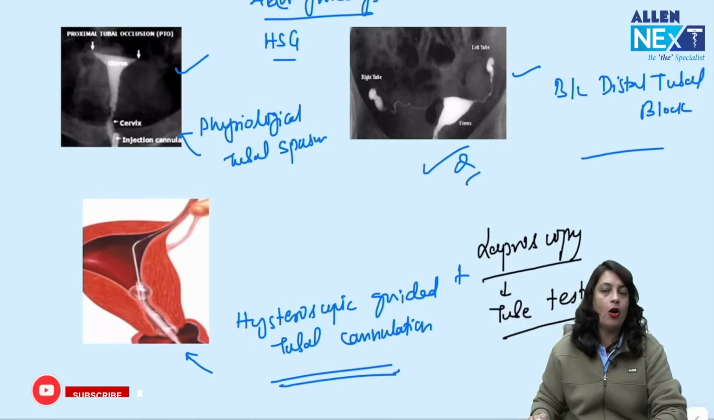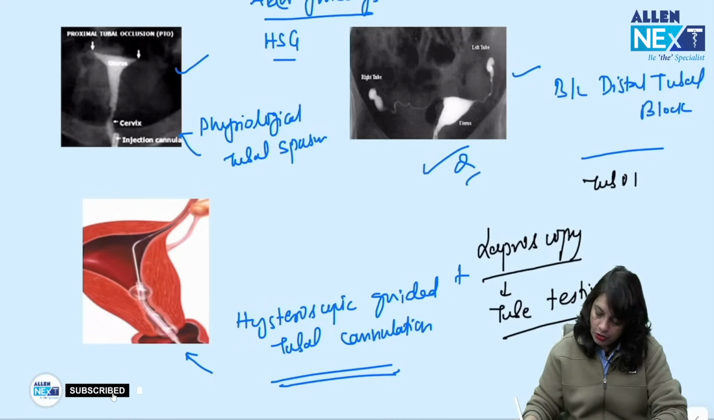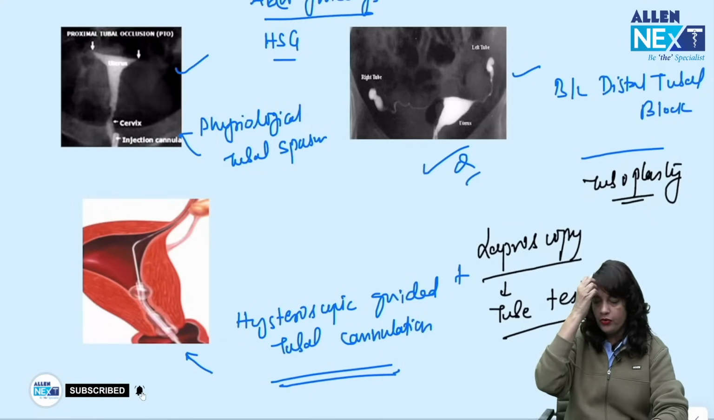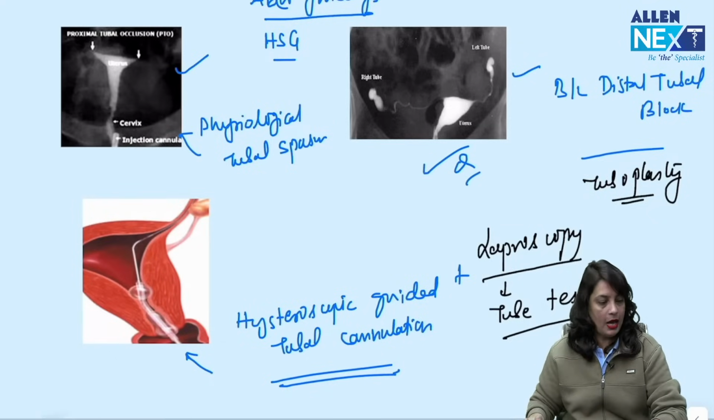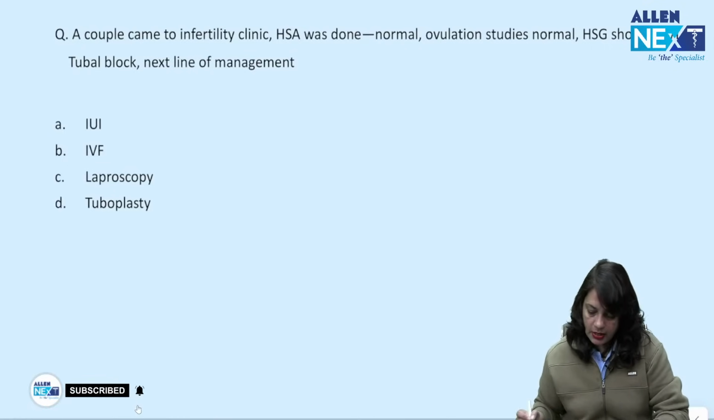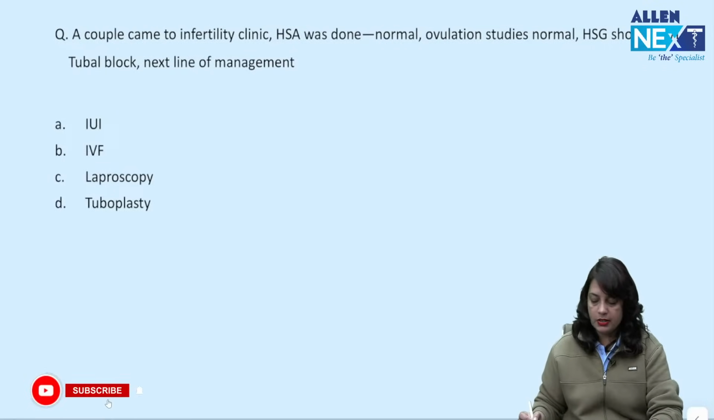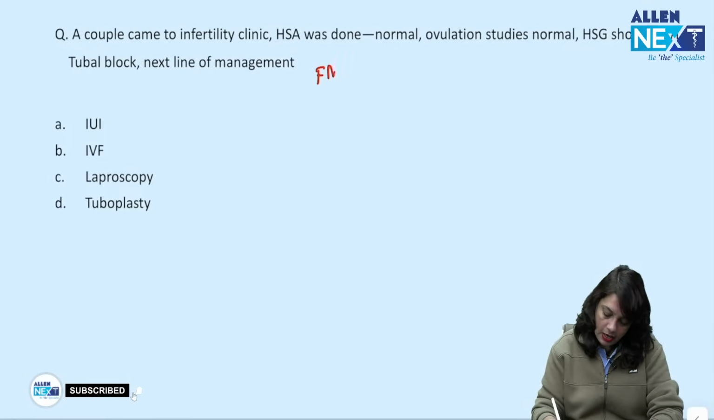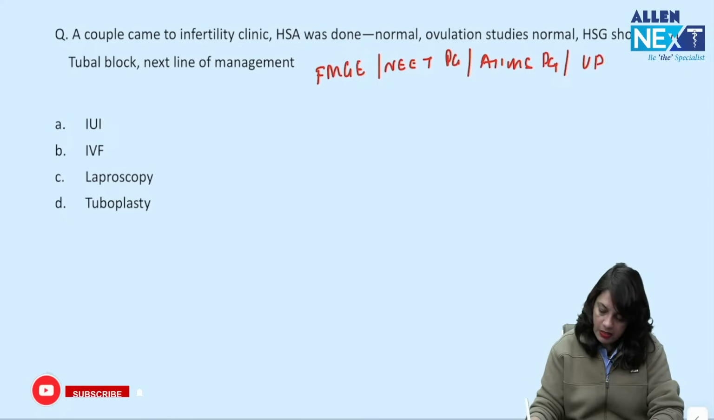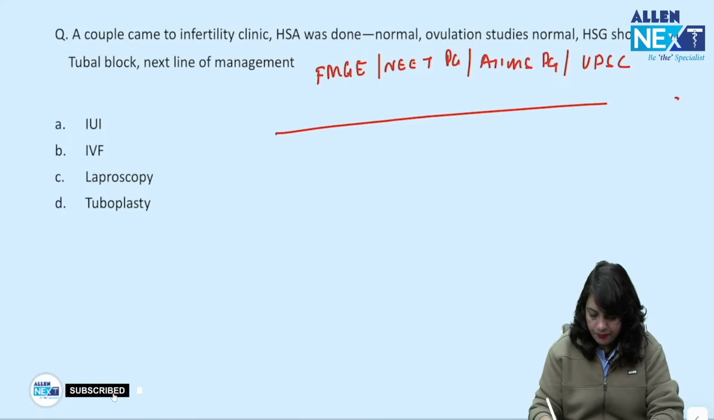For a distal tubal block, you can go for a tuboplasty using laparoscopy, or if no fruitful results, then you can go for IVF. Now, there is a question and many of the students mark it wrong. This is a question which has been asked in FMGE exam, it has been asked in NEET PG exam, it has been asked in AIIMS PG exam, and it has been asked in UPSC exam.